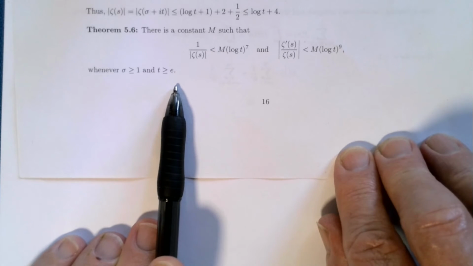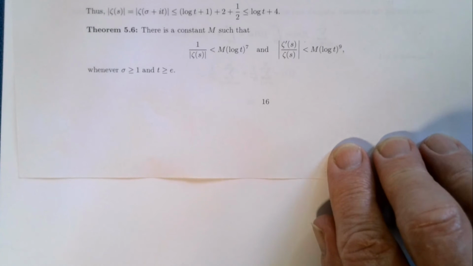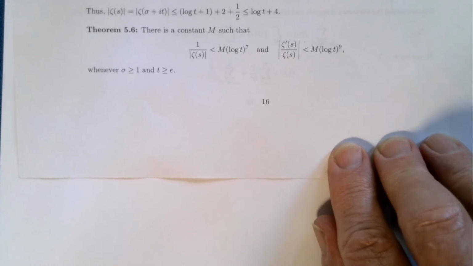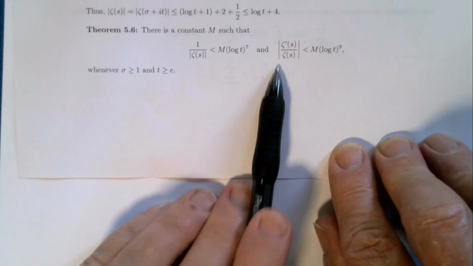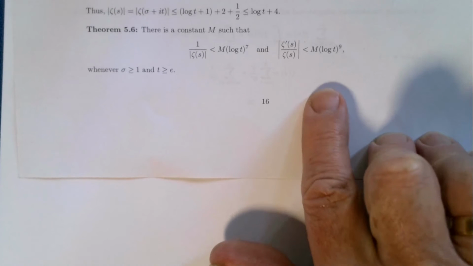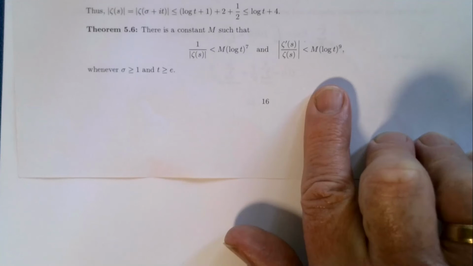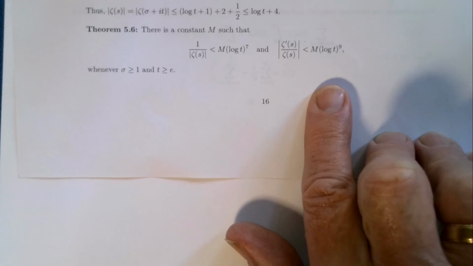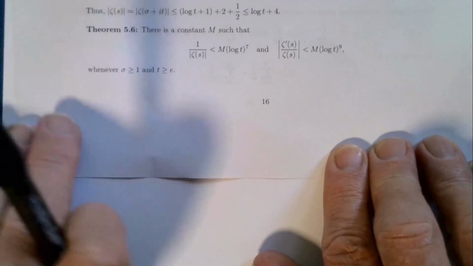Now, the reason we're interested in this is because one of the proofs of the prime number theorem uses the logarithmic derivative, and so we need to get some control on the size of the modulus of the logarithmic derivative. Now again, the proofs of these are very long and quite technical, so you can see Apostol's book on analytic number theory or Jameson's book on the prime number theorem. As I mentioned, this logarithmic derivative is going to play an important role in the proof of the prime number theorem.